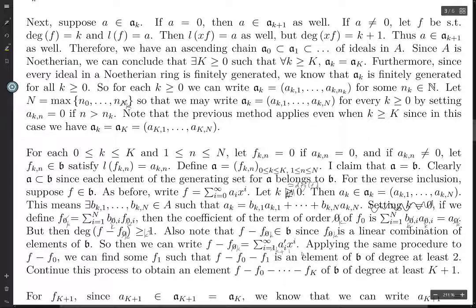So what we've done is taken f and subtracted an element of B and achieved a new formal power series of strictly higher degree.